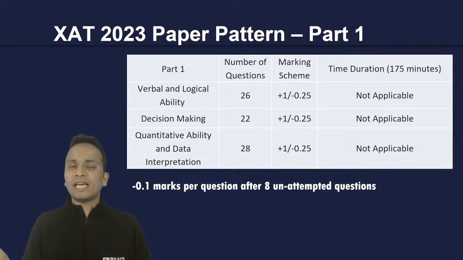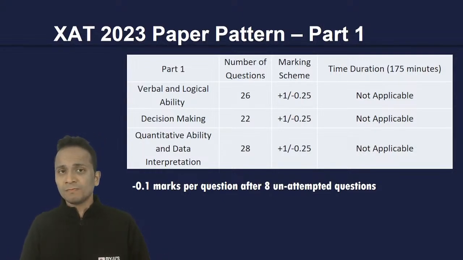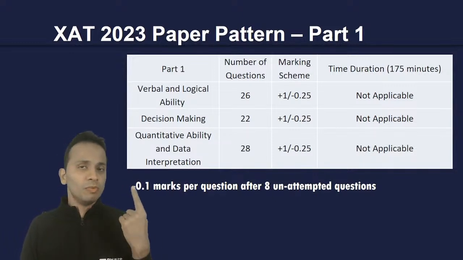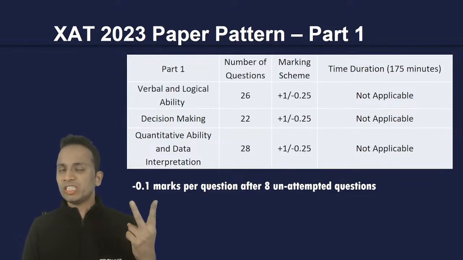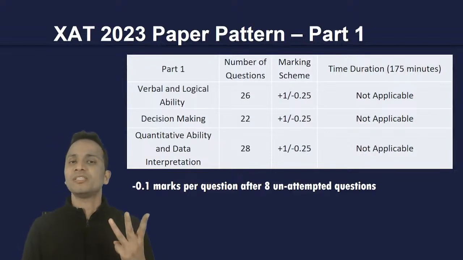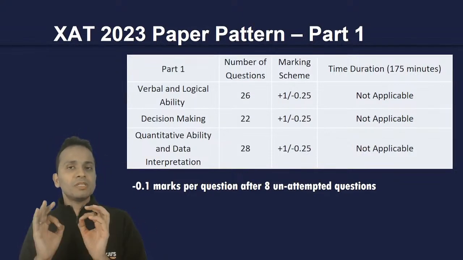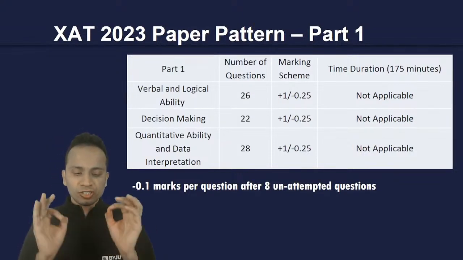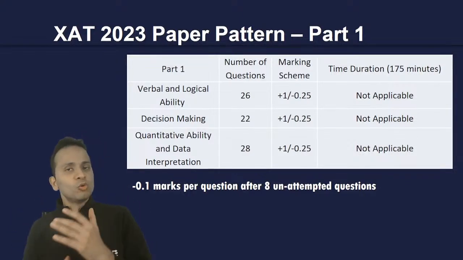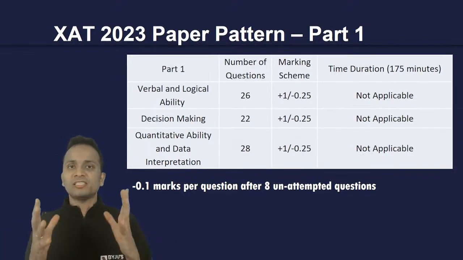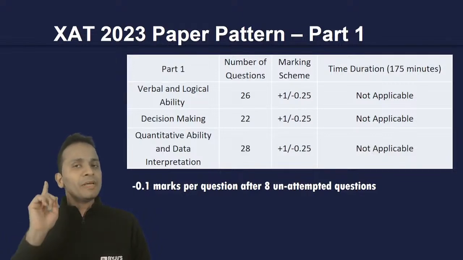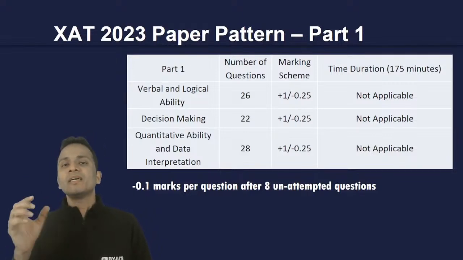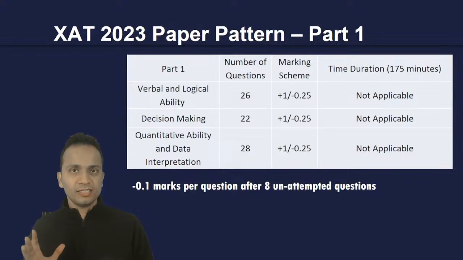Section one was verbal ability, section two was logical reasoning and data interpretation, and section three was quant. I'll keep the sequence exactly the same. We don't have logical reasoning and data interpretation as a separate section here, so I'll keep verbal at the beginning and quant at the end.